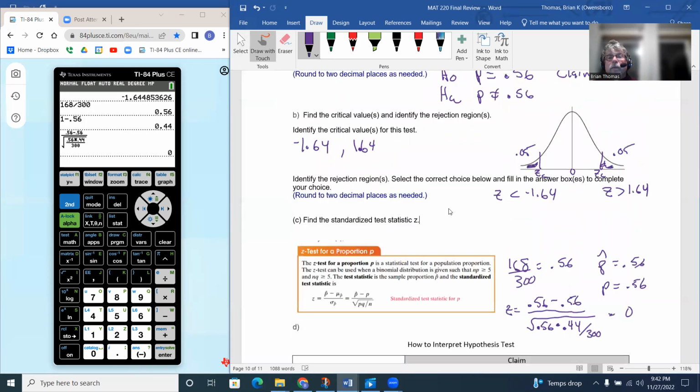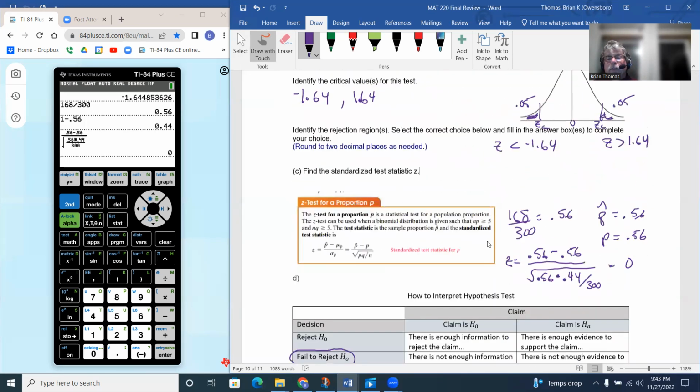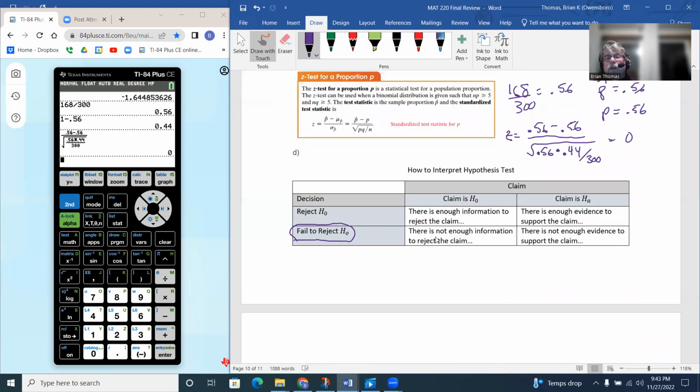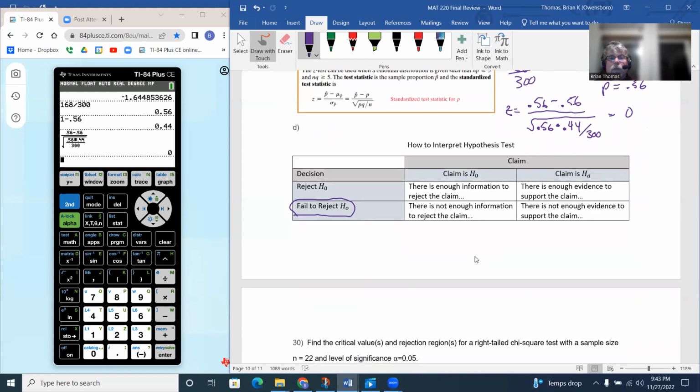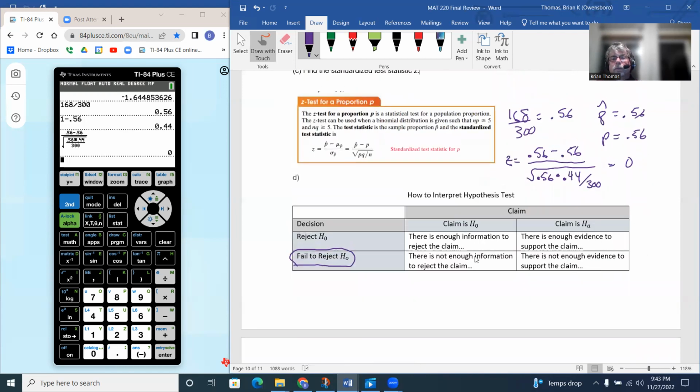And since the claim is the null hypothesis, we would say there is not enough information to reject the claim. So we fail to reject the null hypothesis, but this puts us under the category of not enough information to reject the claim.